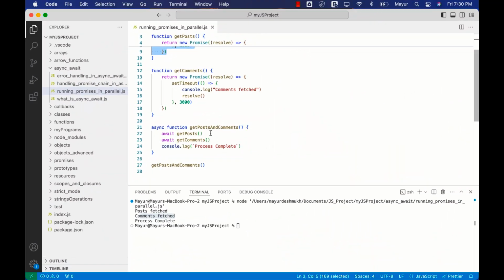And that is because of the way we are writing it. Await getPosts, it will wait. Once this is complete, then it will go to the next line.